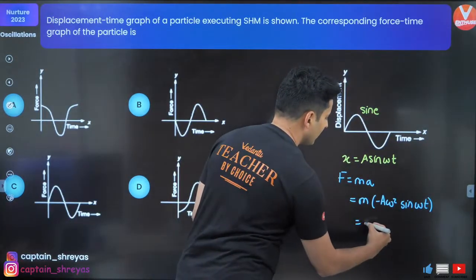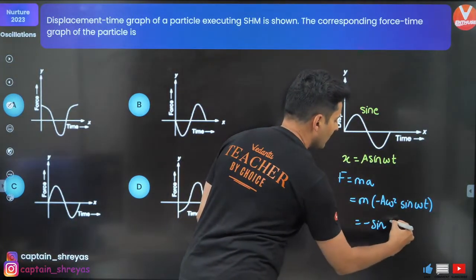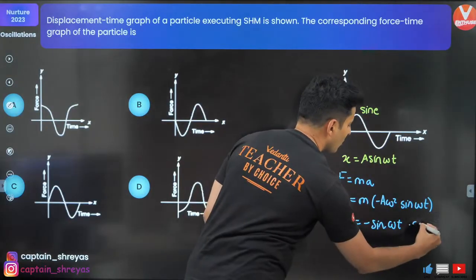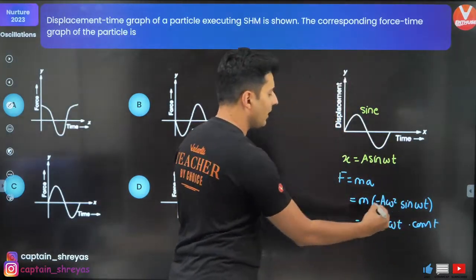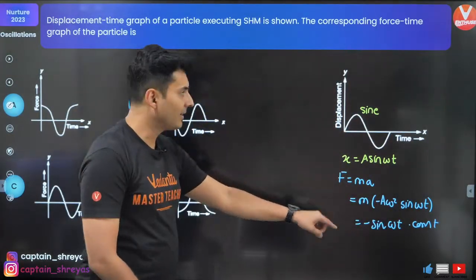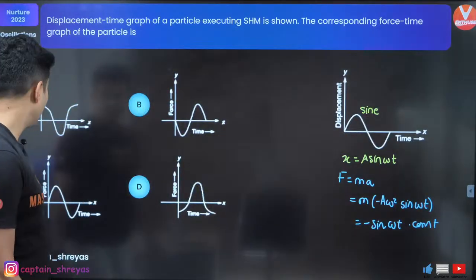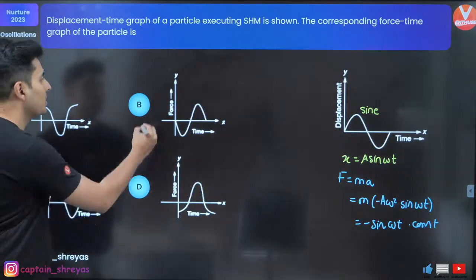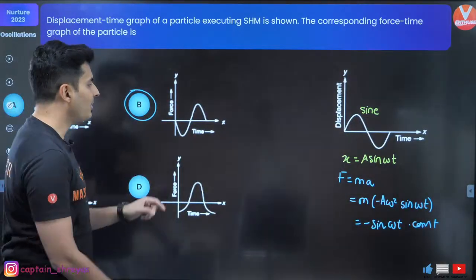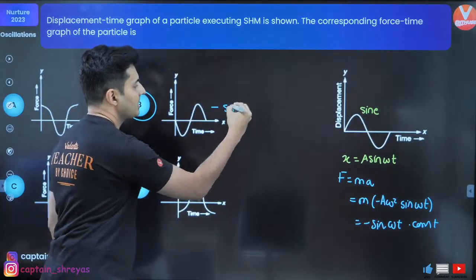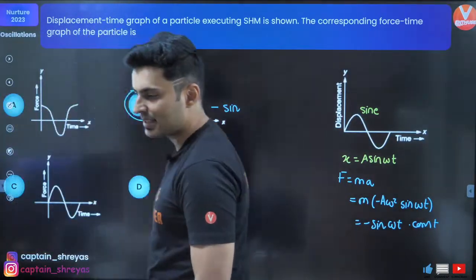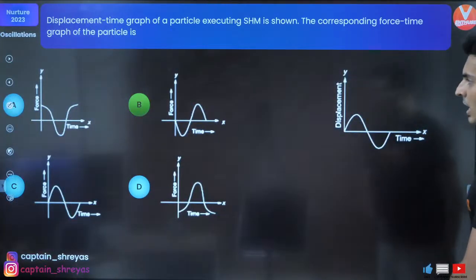That means there is a minus sine omega t term, and yes, you have certain constants like m A omega square. So minus sign, flip the graph. The opposite of that graph will be option B, I suppose. This is minus sign. It is B. Yes, it is B.